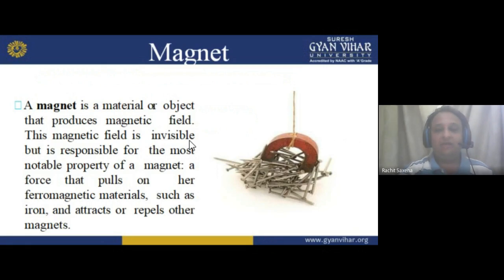Nickel and cobalt are very costly, so they are not available very easily. So what do we use? Iron. So it attracts the iron, but the flux lines are invisible. Attraction is there, but the flux lines are invisible.